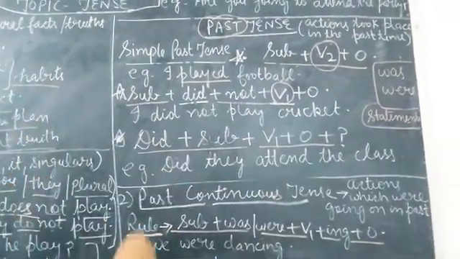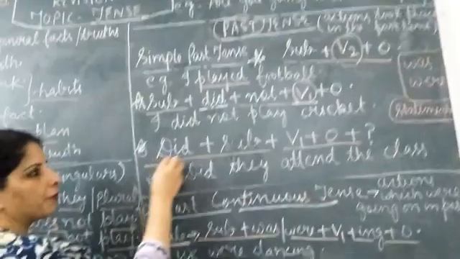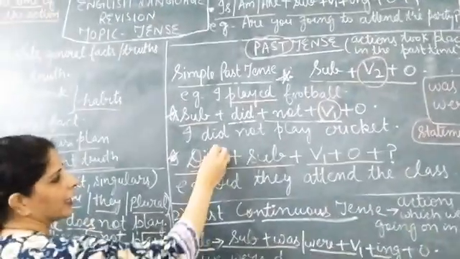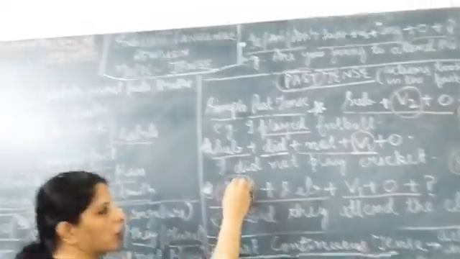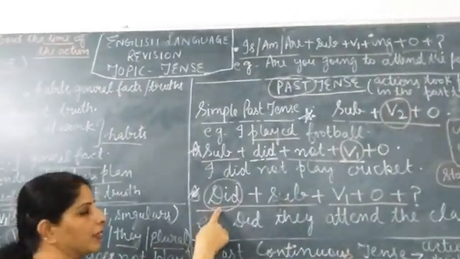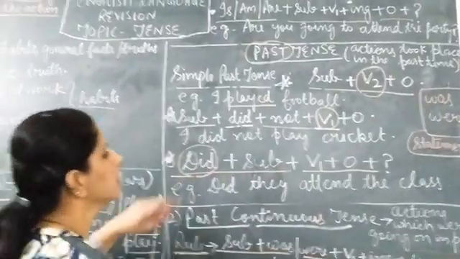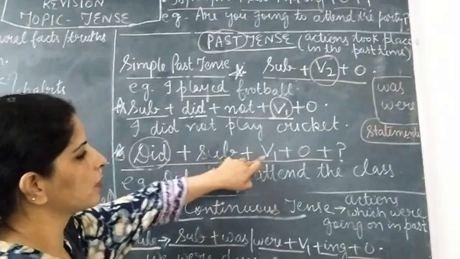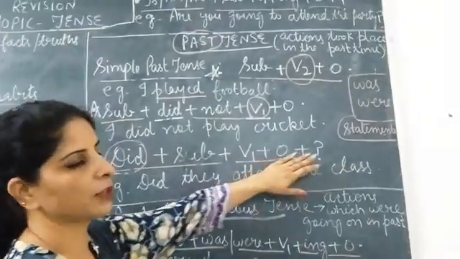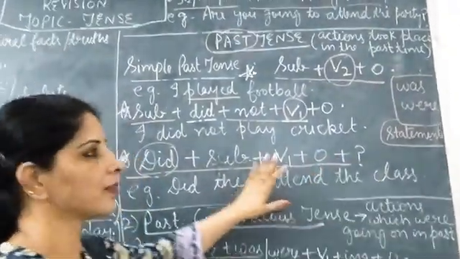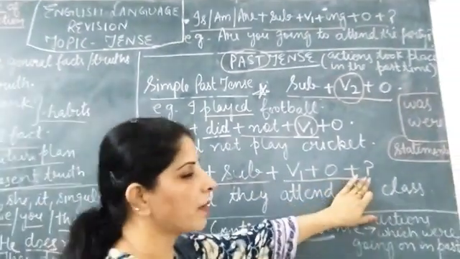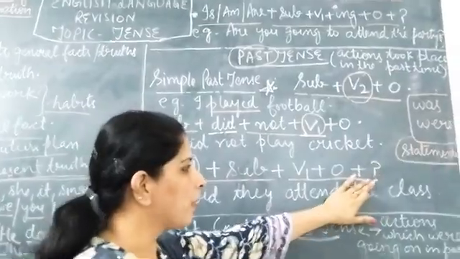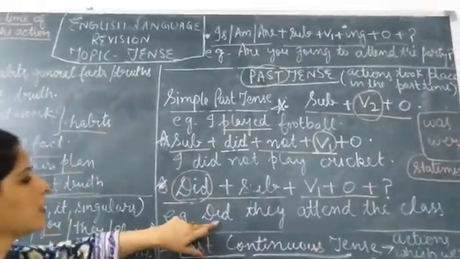Then the interrogative form, how do we express that? Again, the question-asking helping word will come at the beginning of the sentence. Did plus subject plus verb first form plus object plus question mark. So we are asking a question here. The question mark is important, don't forget this.